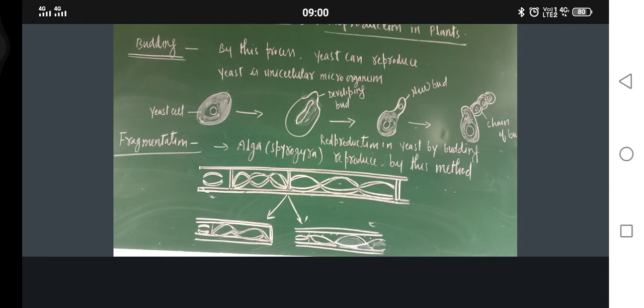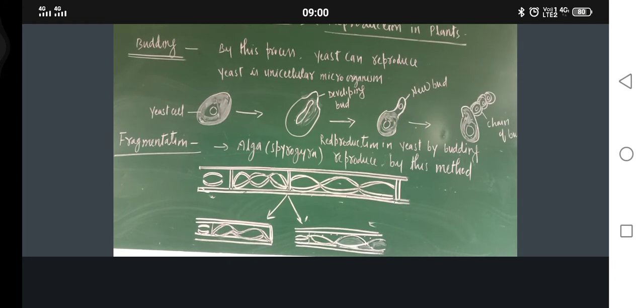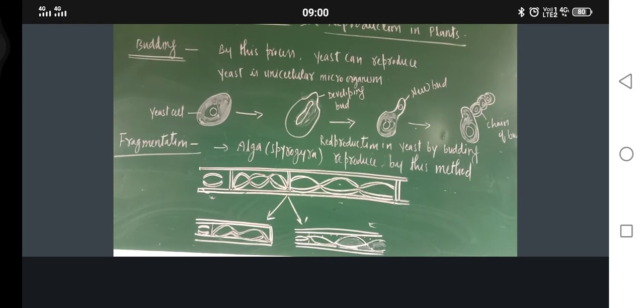When water and nutrients are available, alga grow and multiply rapidly by fragmentation. An alga breaks up into two or more fragments. These fragments or pieces grow into new individuals. The process continues and they cover a large area in a short period. So just see, this fragmentation process is very fast.